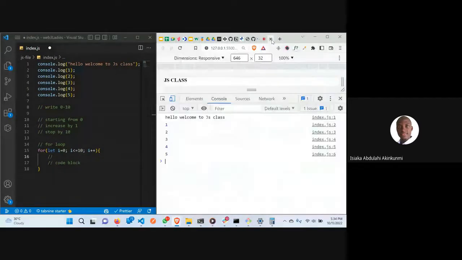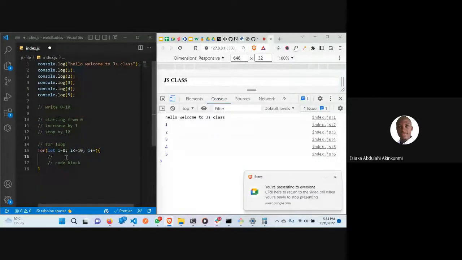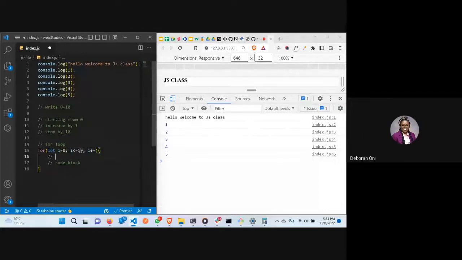So now here, this is how the code works now. We said let i is equal to 0, i is less than or equal to 10, i plus plus.